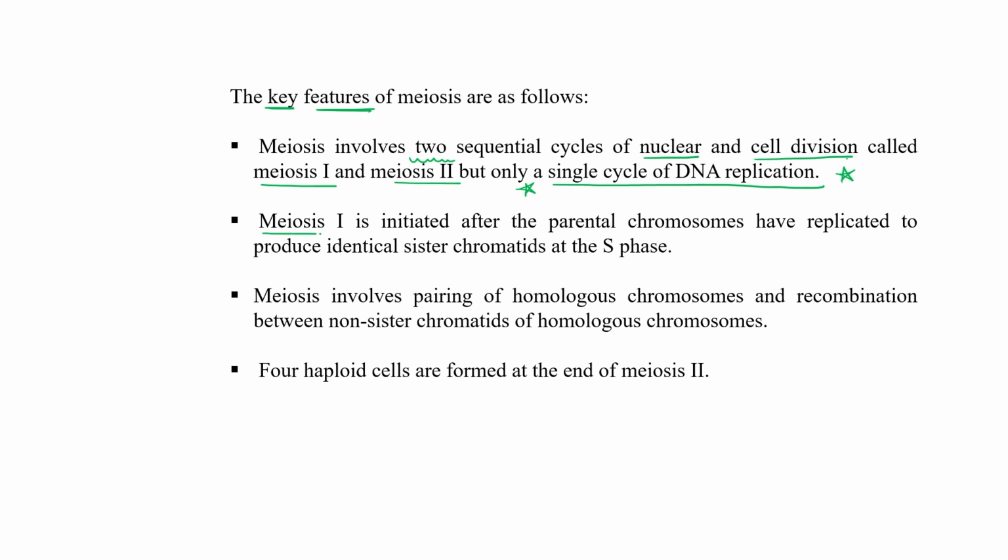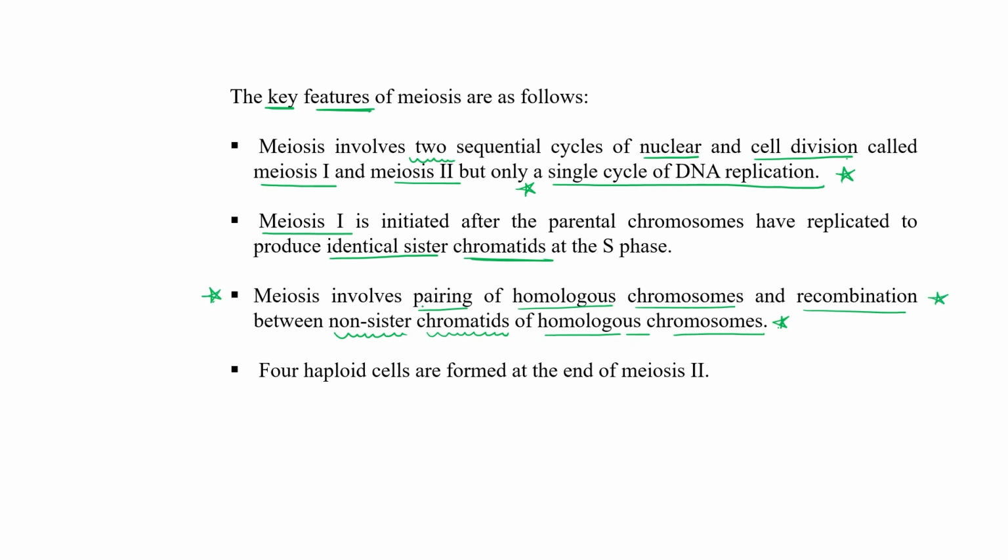Right. So meiosis 1 is initiated after the parental chromosomes have replicated to produce identical sister chromatids at S phase. And meiosis involves pairing of homologous chromosomes and recombination between non-sister chromatids of homologous chromosomes, right? Just be clear on this.